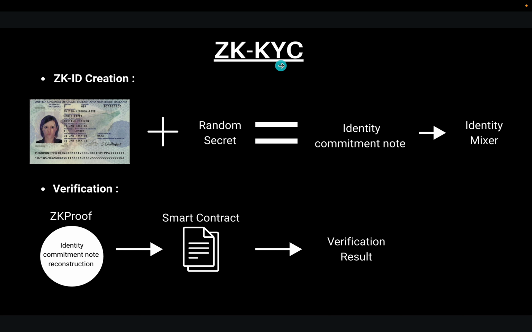So let's understand how the zk-KYC flow works. The first is zk ID creation. The user gives the passport, and we use an MRZ scanner to extract passport data, create a random secret, and create an identity commitment node using the passport data and that random secret, and put it in an identity mixer contract on chain. During verification, the user has to again reconstruct that identity commitment node, and the smart contract would verify its truthfulness.